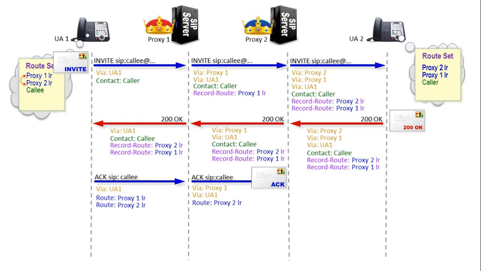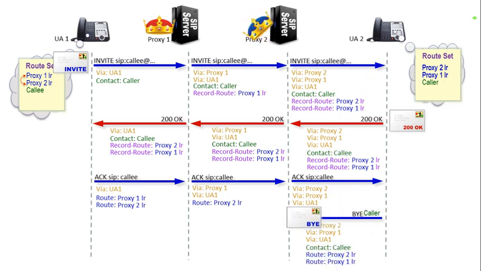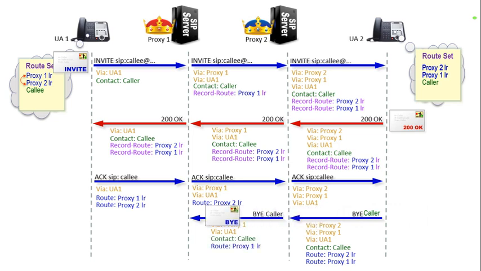Great, says proxy 2. I'm getting subsequent requests. Now I can do clever things if I like. And with that, it removes its route header and proxies the request downstream. With no more route headers, the request is once more routed to the address in the request URI. From here on, all subsequent requests are processed the same way, routed to the server addresses copied from the route set as route headers. Each server strips its own route header and passes the request on, till finally all route headers are gone and the request is routed once more to the request URI. Cool.